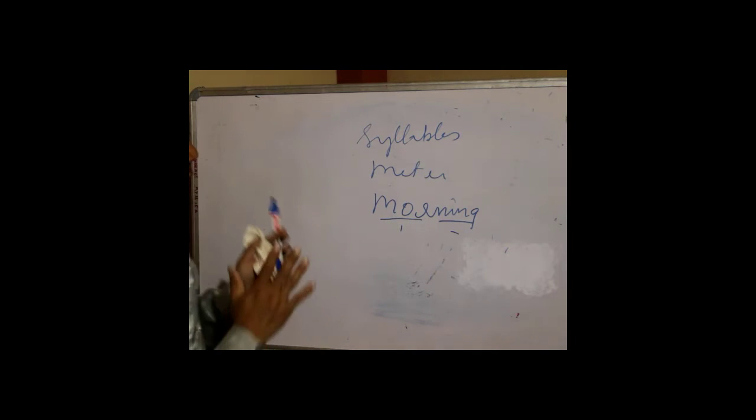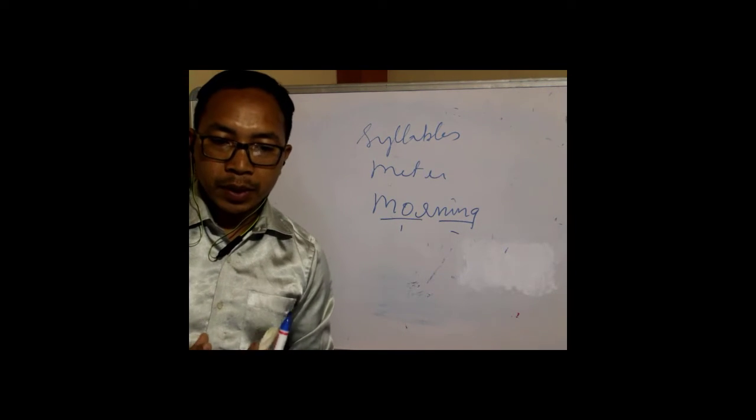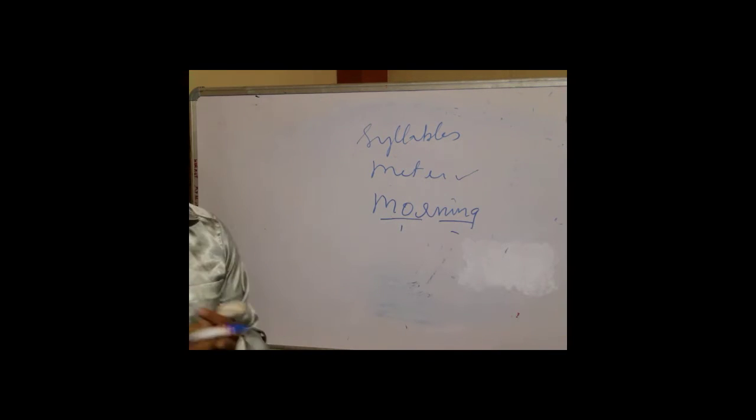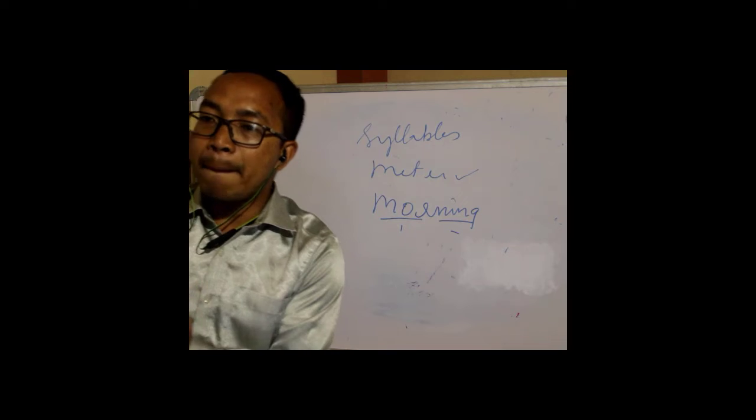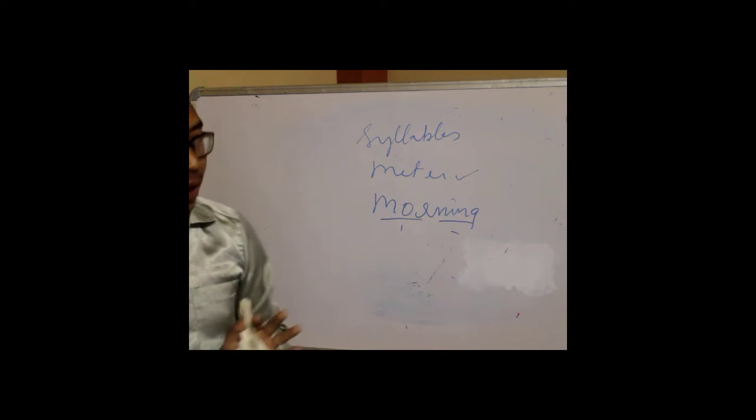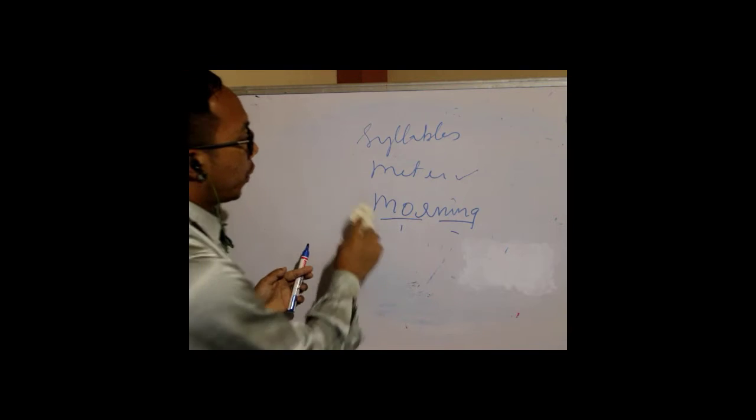And you know, whenever they write a poem, they always consider meter. Okay, so there will be some poems which are written in iambic pentameter, tetrameter, and many other meters as well. So how is a meter formed?